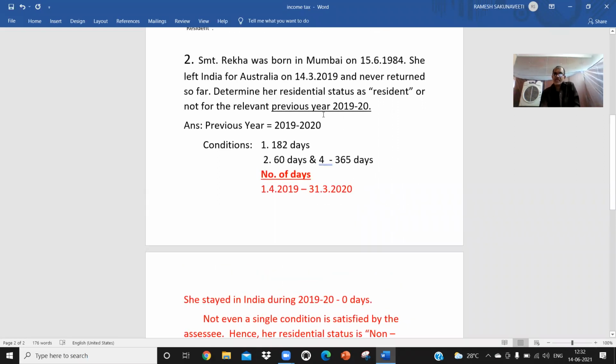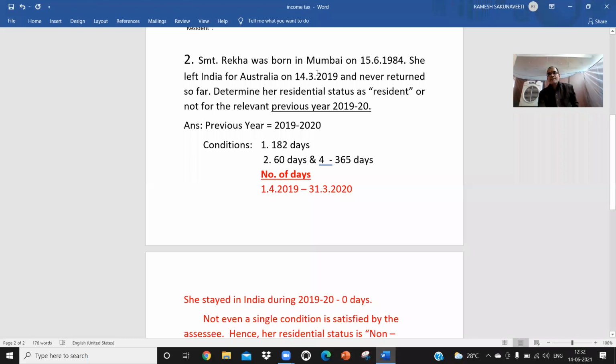We are checking the 19-20 year. The problem directly gives the previous year. In 19-20, you have to check how many days the assessee stayed in our country. See, these are the primary conditions you are checking. The first condition is that she has to stay 182 days, whereas she went to Australia in the month of March only.